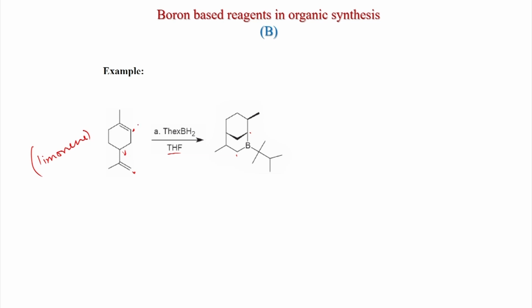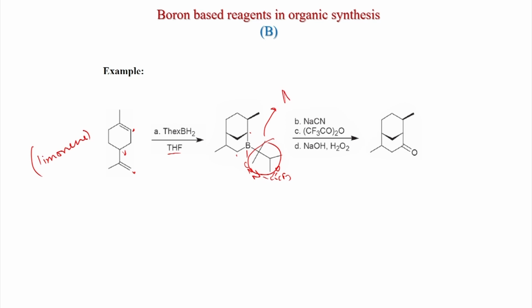So, you get this kind of geometry. And now, what happened after CN treatment? You get this one, and after that TFAA will activate this one, COCF3, something like this, and now the migration will happen, and this group cannot migrate. We already told this is an anchor group, and after sodium hydroxide H2O2 treatment you get this ketone.